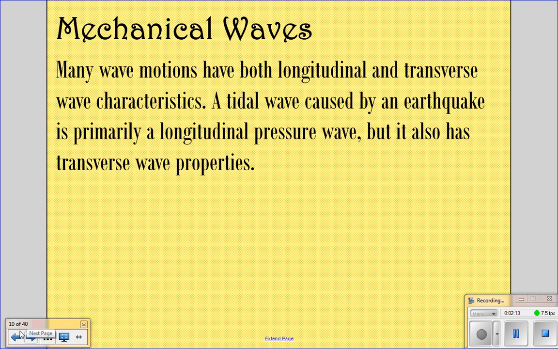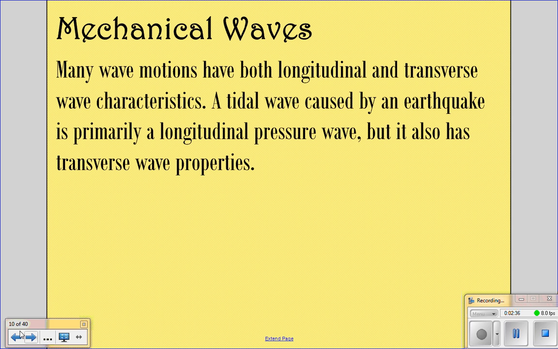Many wave motions have both longitudinal and transverse wave characteristics. A tidal wave caused by an earthquake is primarily a longitudinal pressure wave, but it also has transverse wave properties.